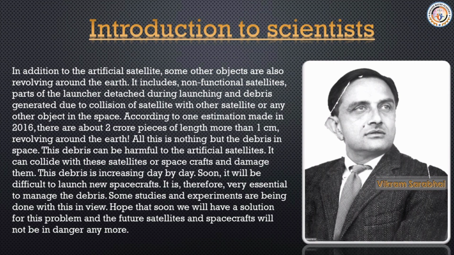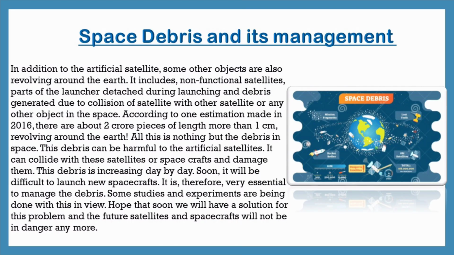So, our next and last topic is space debris and its management. In addition to artificial satellites, some other objects are also revolving around the Earth.